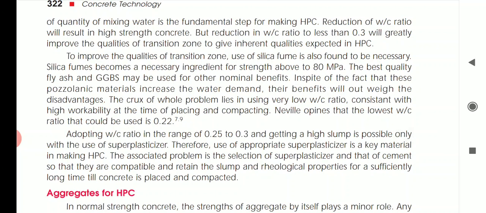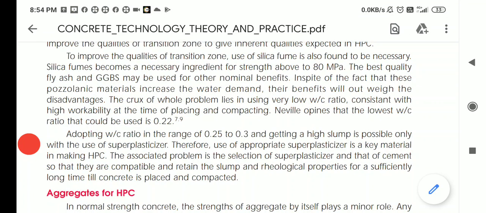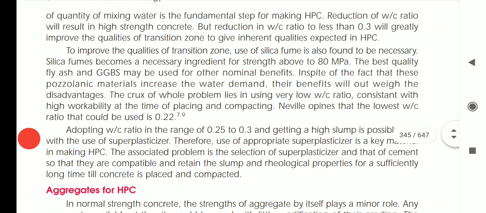Reduction of water cement ratio will result in high strength concrete, but reduction in water cement ratio to less than 0.3 will greatly improve the qualities of the transition zone, to give the inherent qualities expected in high performance concrete. To improve the qualities of the transition zone, the use of silica fume is also found to be necessary. Silica fume becomes a necessary ingredient to increase the strength above 80 megapascal. So the additive is silica fume here.